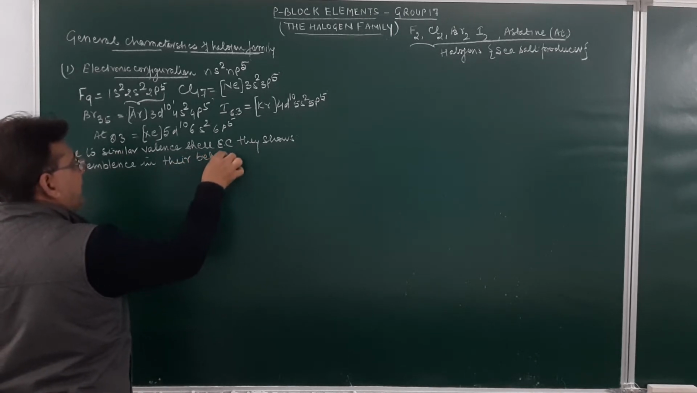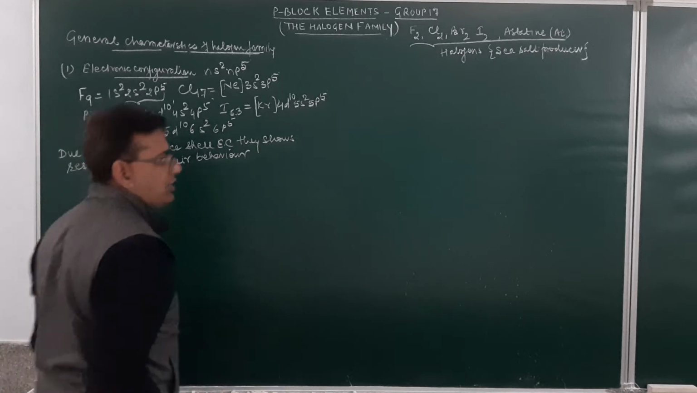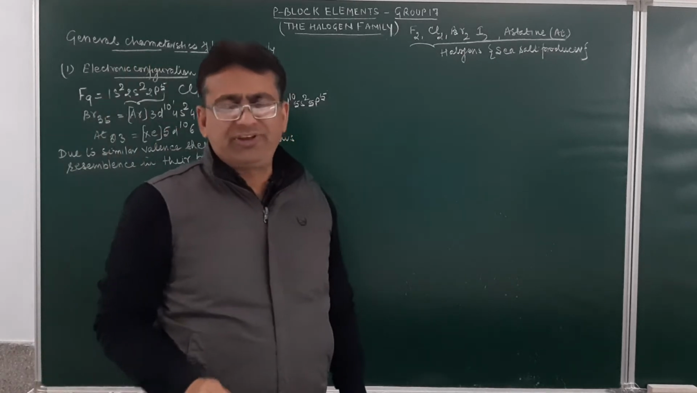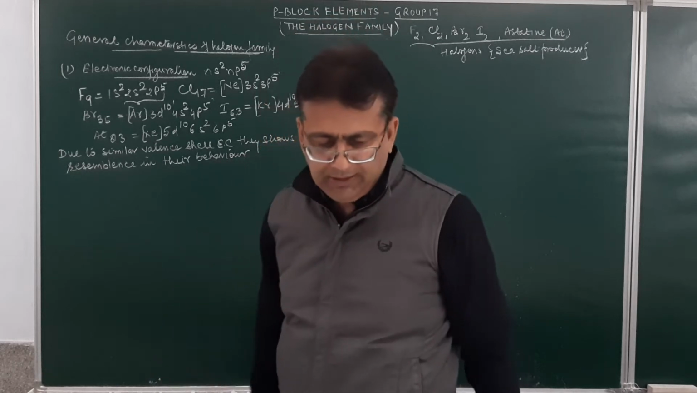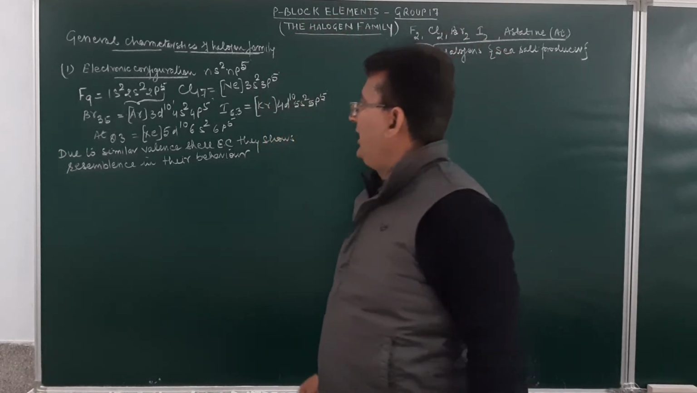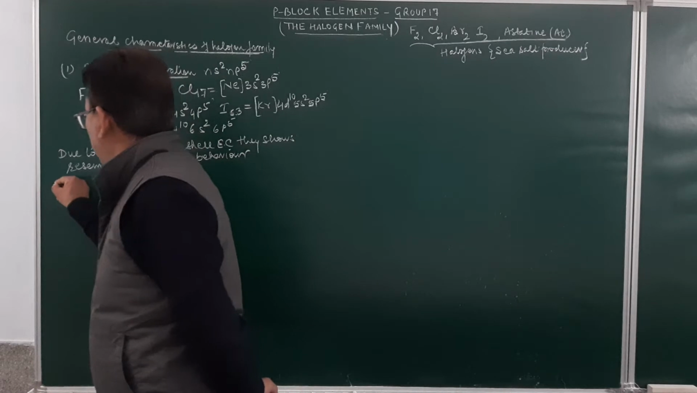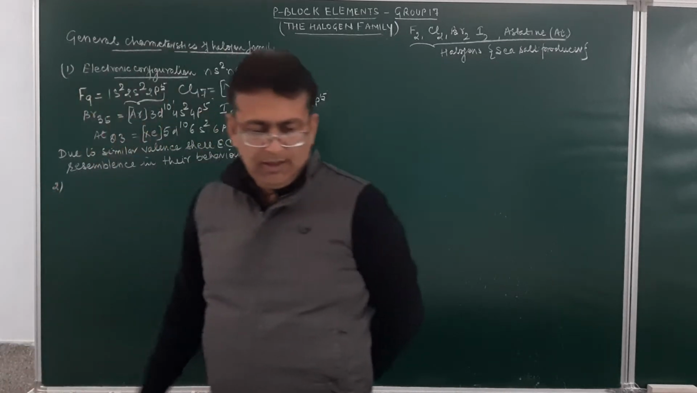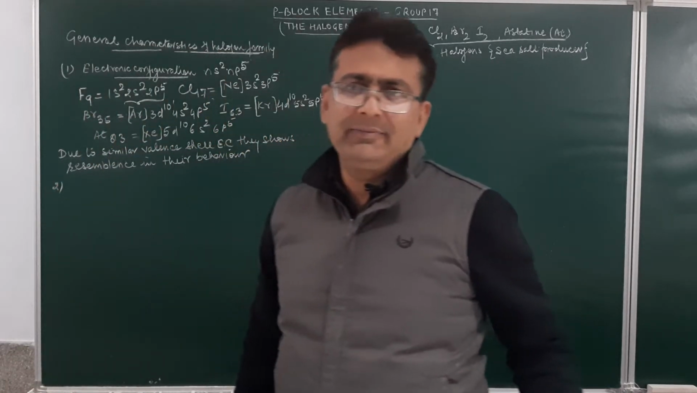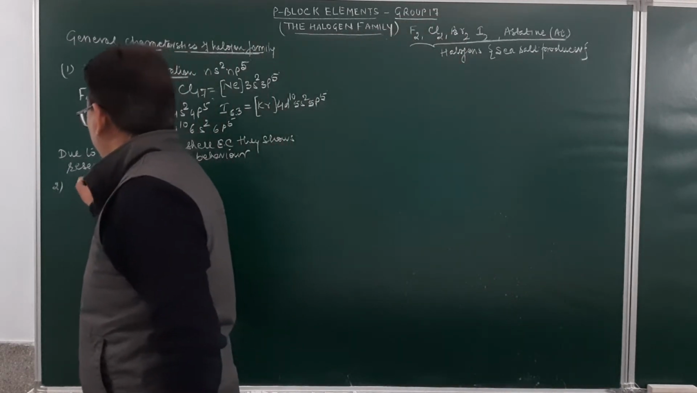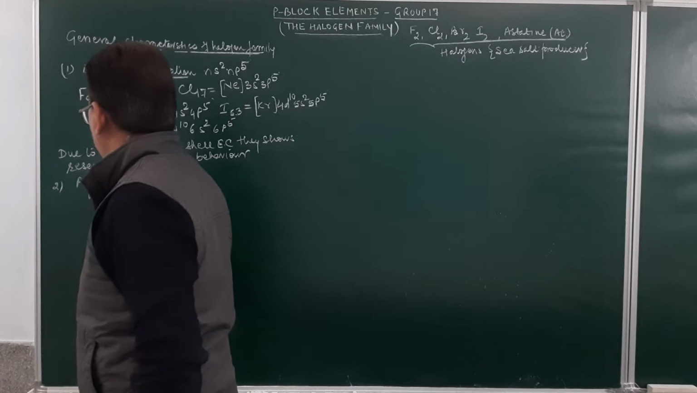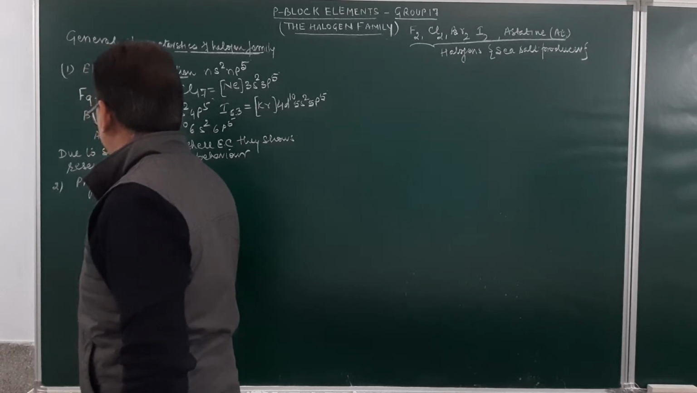Am I clear, students? So why do the members of group number 17 show similarities in their properties? Due to similar valence shell electronic configuration. After electronic configuration, the next property is physical state.